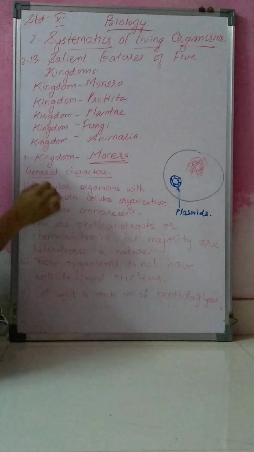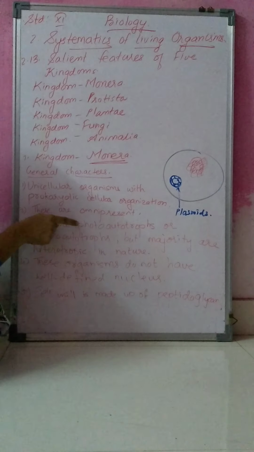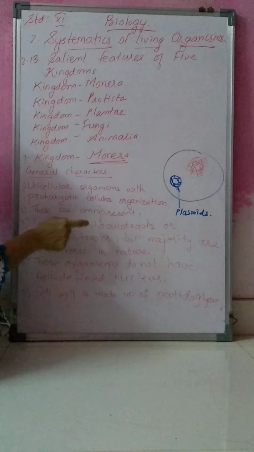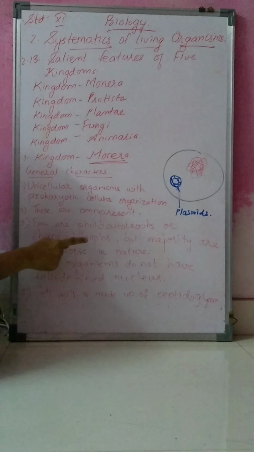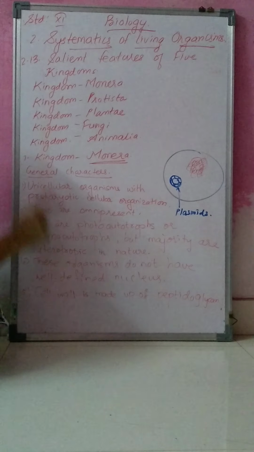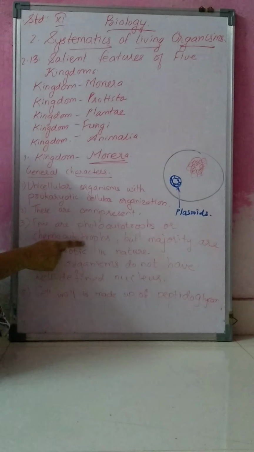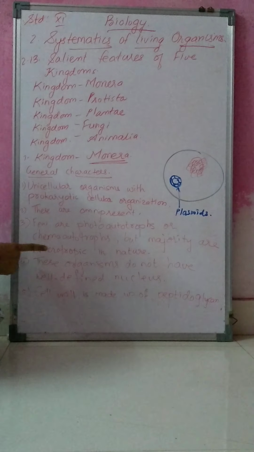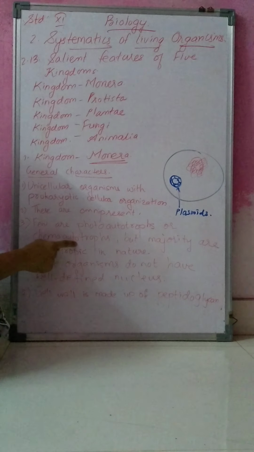In Kingdom Monera, a few organisms prepare food in the presence of light, so they are known as photoautotrophs. Then a few are chemoautotrophs, which prepare food with the help of chemicals.